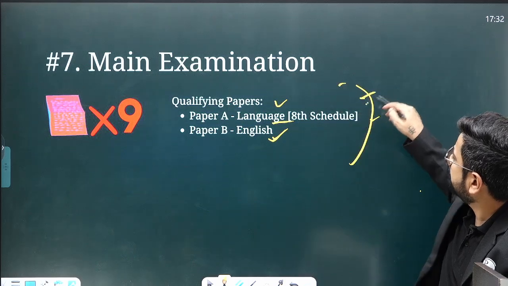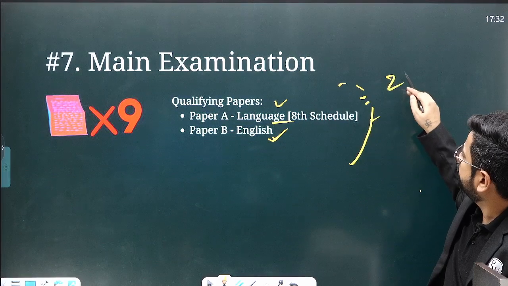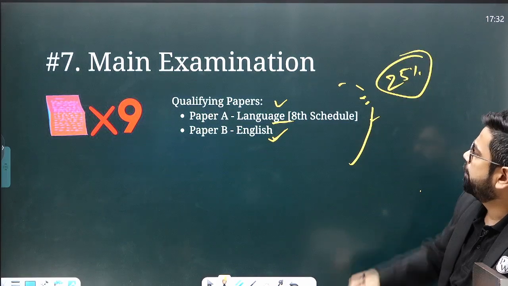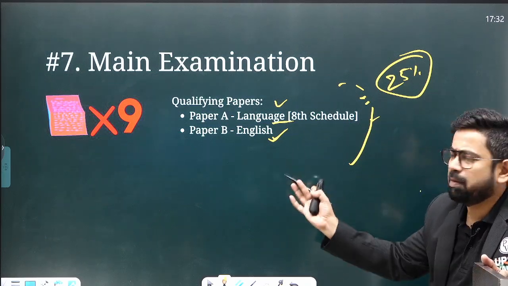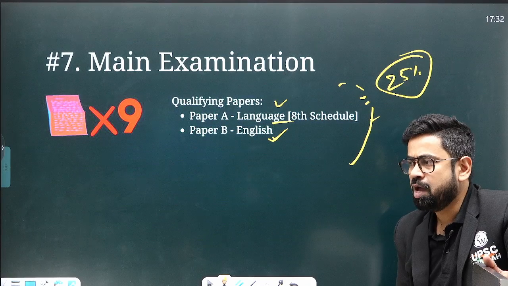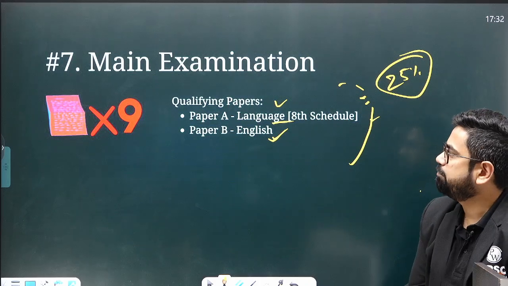Both are qualifying in nature. You need some 25% marks over here. Right, 25%, and you get into the main. Your copies will be evaluated after this. So this is the bare minimum requirement from you. So these are 2 papers which are only qualifying. Then comes your 5 papers.